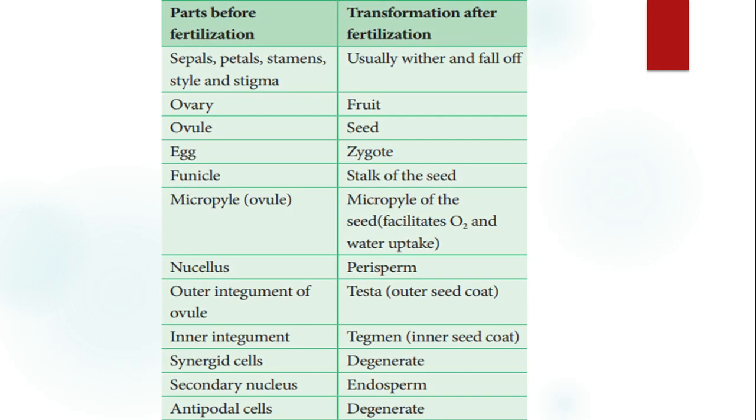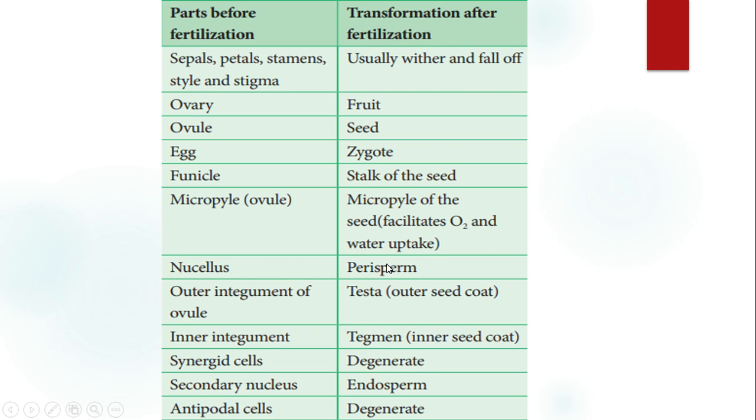The parts before fertilization and after fertilization: sepals, petals, stamen, style, stigma are all usually withered and fall off. Ovary becomes fruit. Ovule becomes seed. Egg becomes zygote. Funicle becomes the stalk of the seed. Micropyle of the ovule becomes the micropyle of the seed, so it facilitates respiration as well as water uptake.